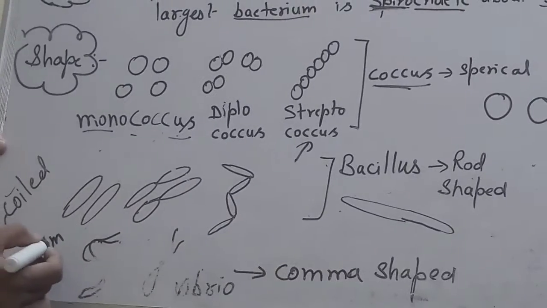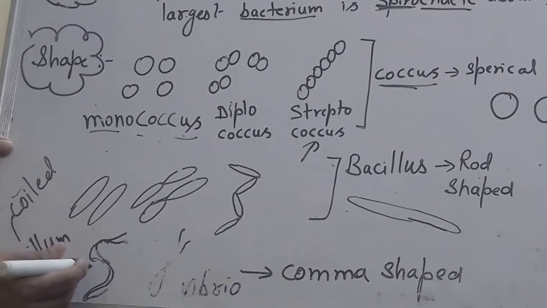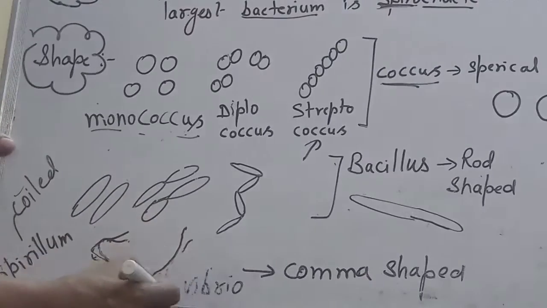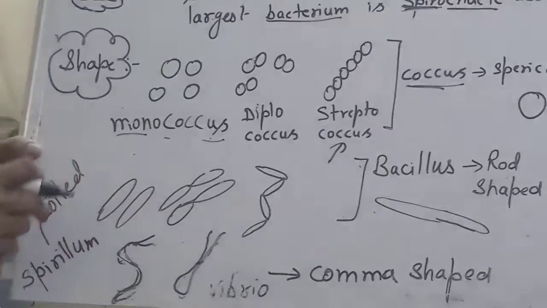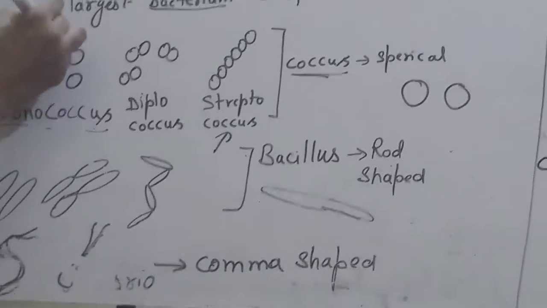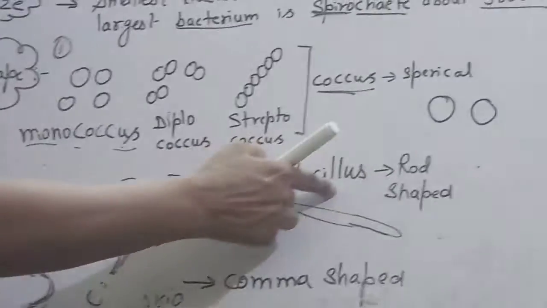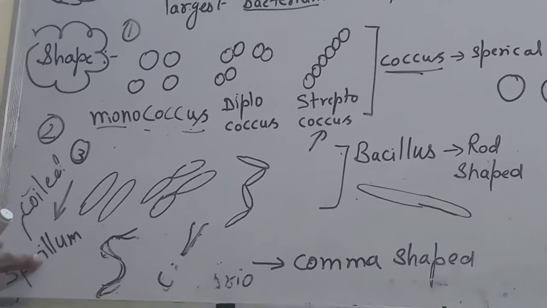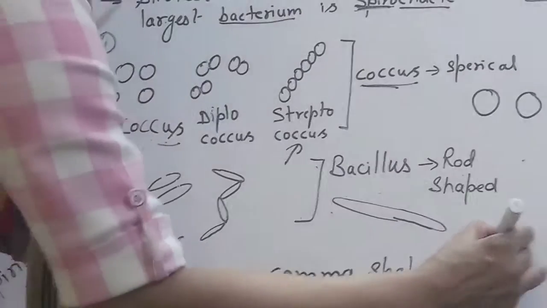Another is called a spirillum. You can see, I think it is visible. This is a spiral, a little bit ribbon like. Mostly this type of spiral has a twisted, coiled form. So this one is a spirillum. This is one type, coccus. Second type, bacillus. Third type, spirillum. Got it?